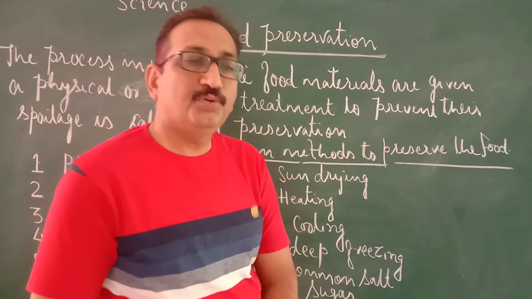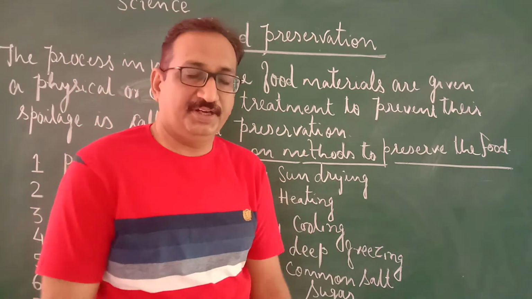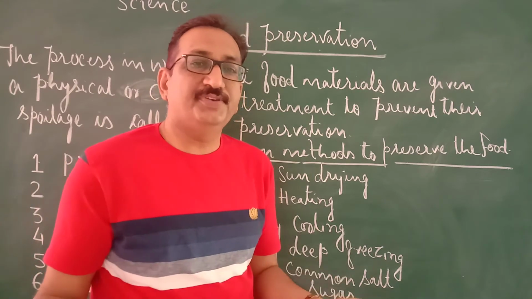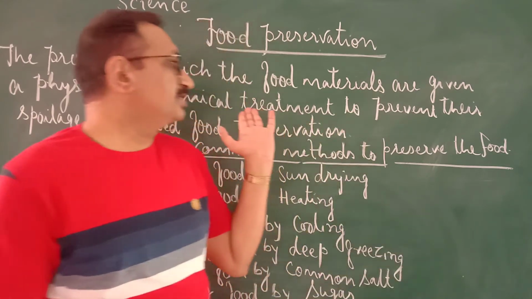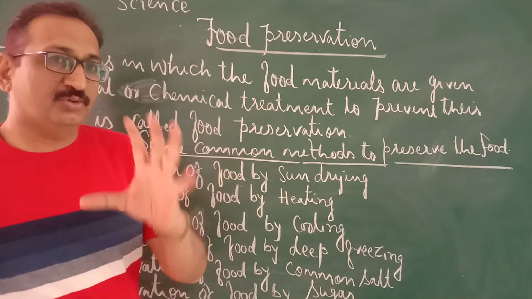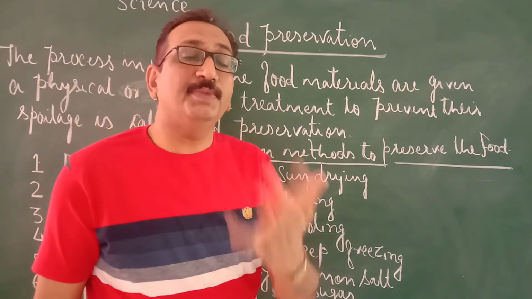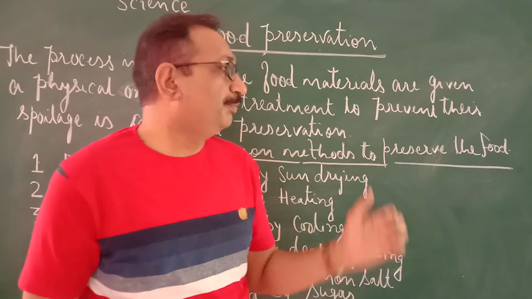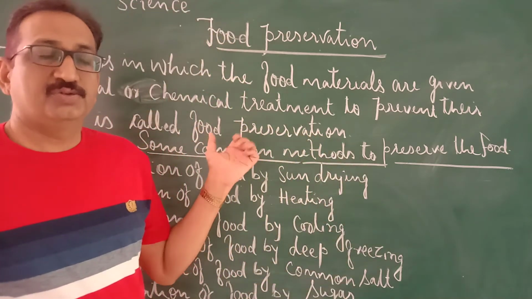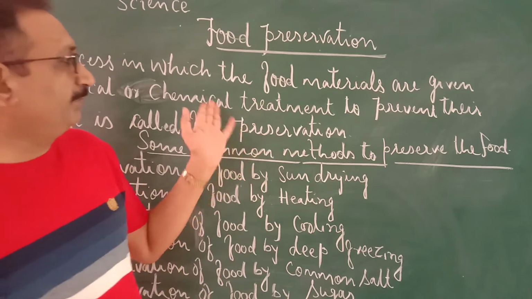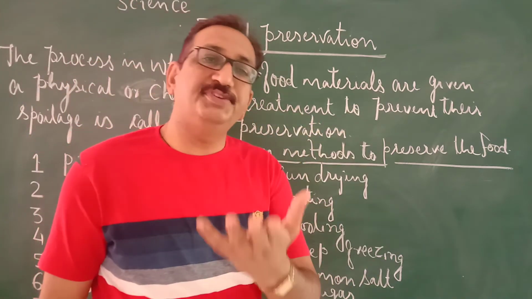Means food spoilage can be prevented either by using some physical process or by using some chemical process. So this is the process by which we can prevent the food material from being spoiled.